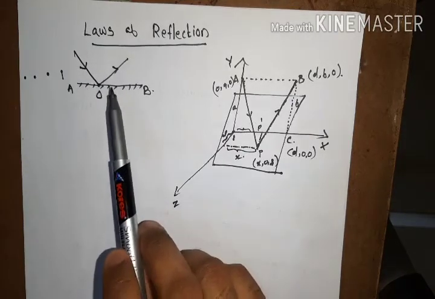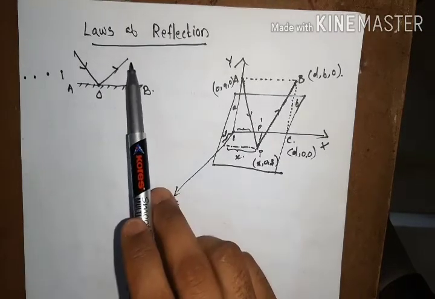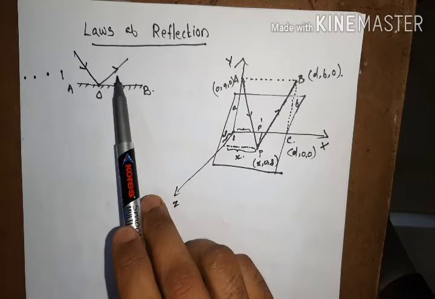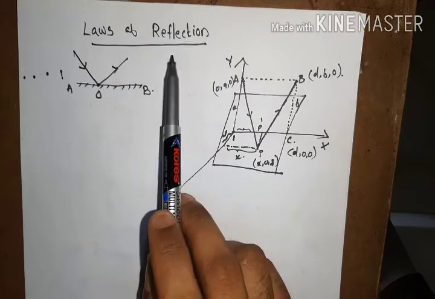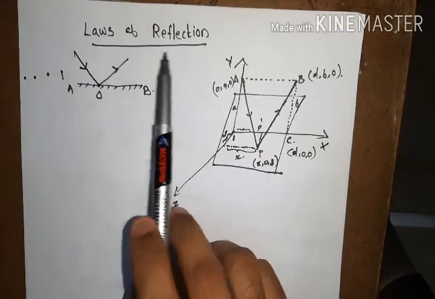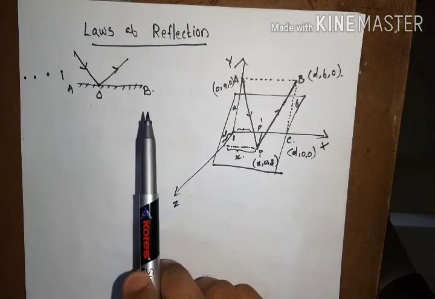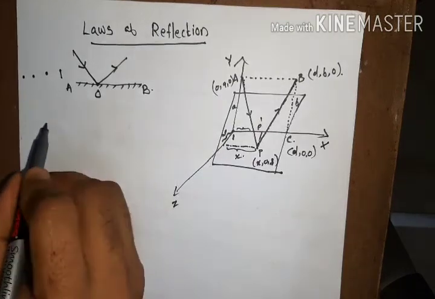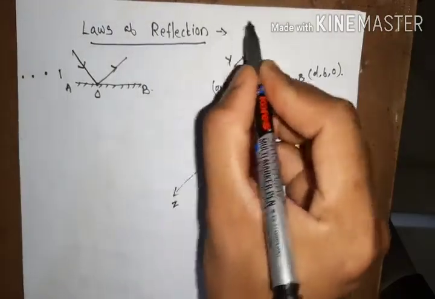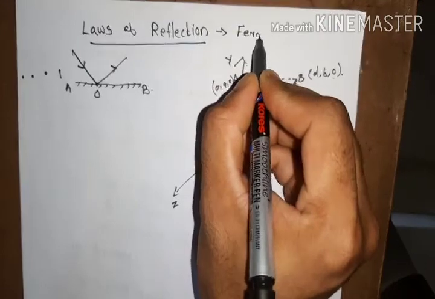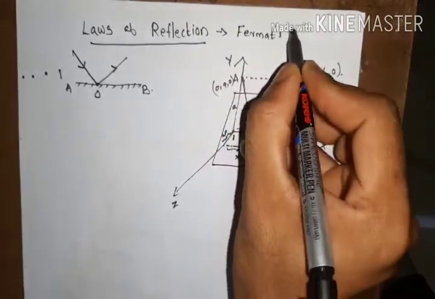Now, this phenomenon of reflection depends on some laws in optics. Those laws are called the laws of reflection. Now, we are discussing these laws of reflection on the basis of Fermat's principle.